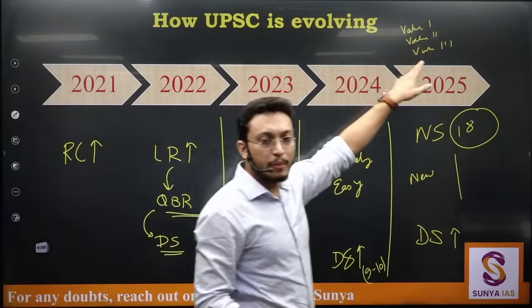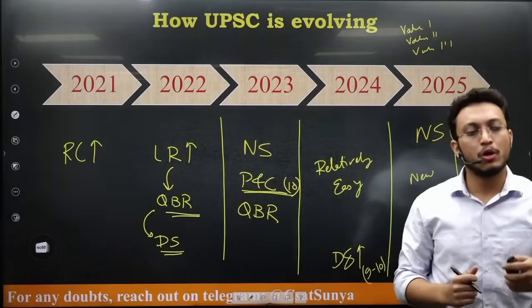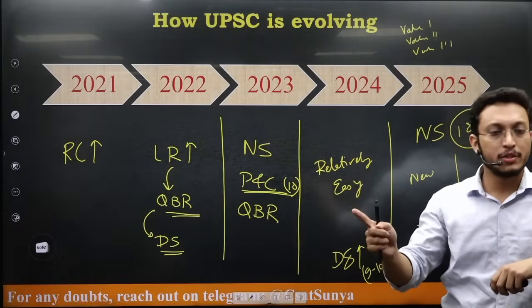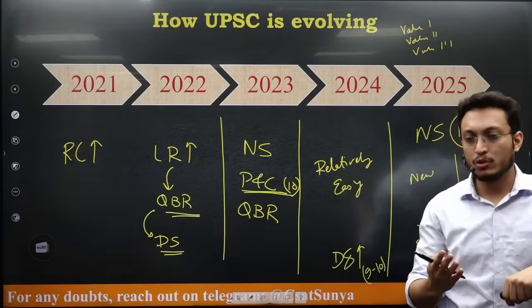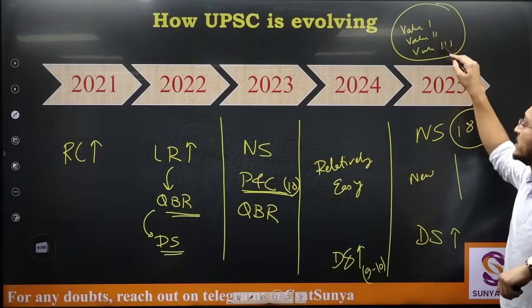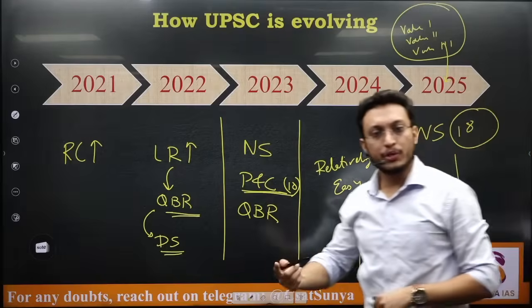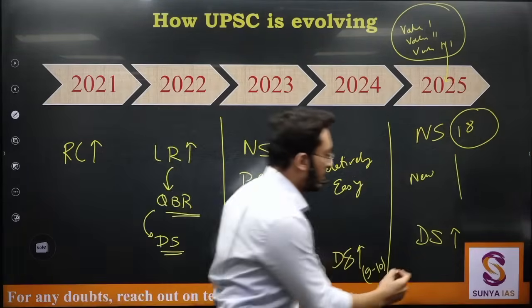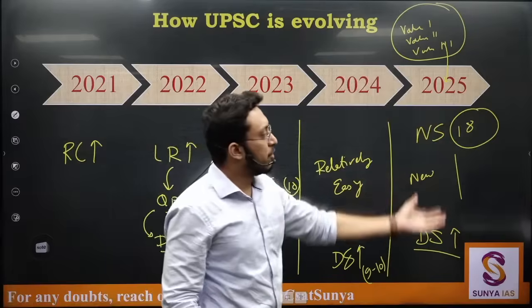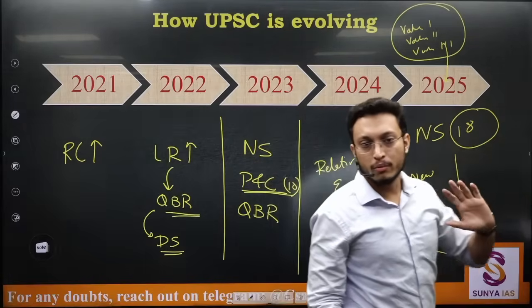So such newer pattern of questions. And what happens in the exam hall: if you are practicing a certain kind of questions and suddenly there is a new question, even if it is easy, you get scared looking at it and attempting it there. So this is what they have changed. They have given some new pattern of questions in 2025, plus data sufficiency questions again increased. So this formed the base of the difficult paper in 2025.